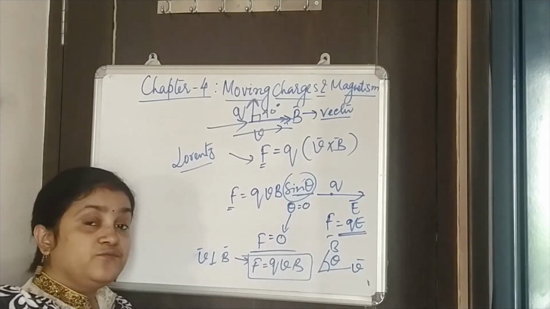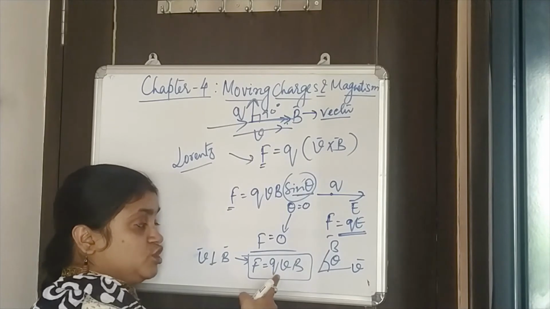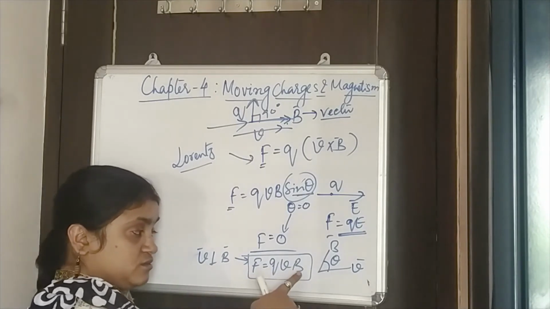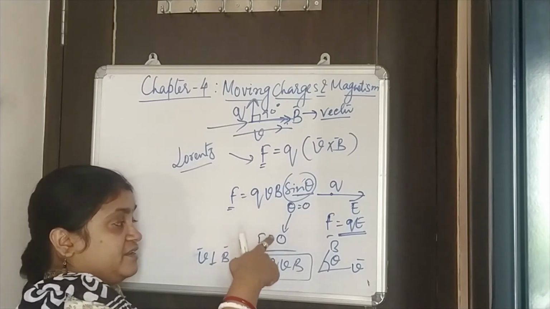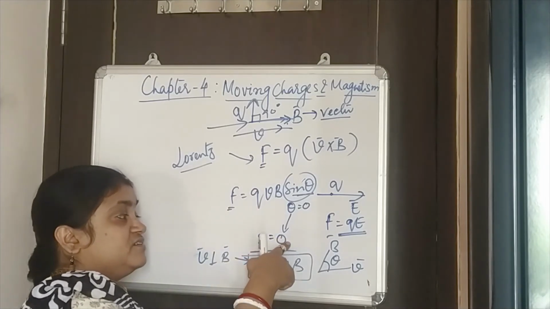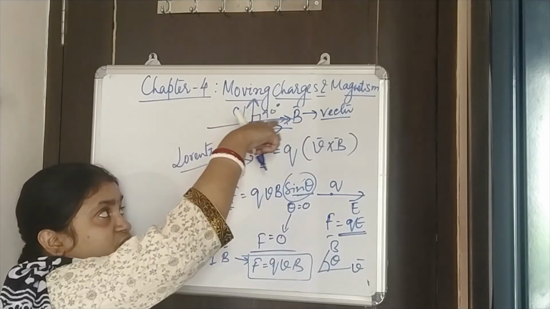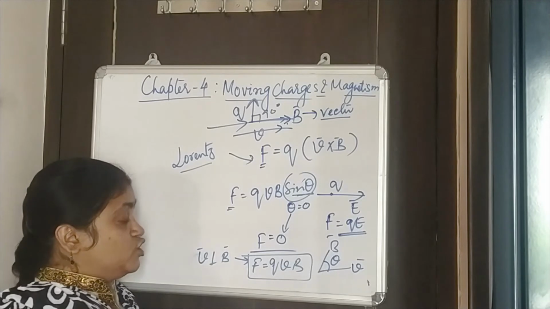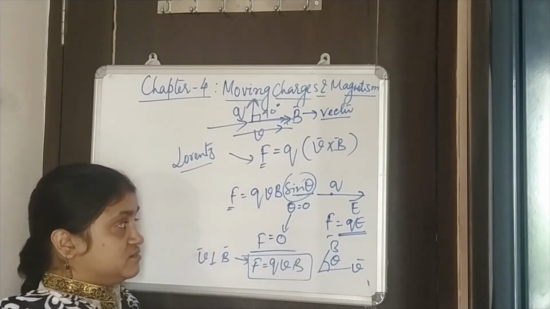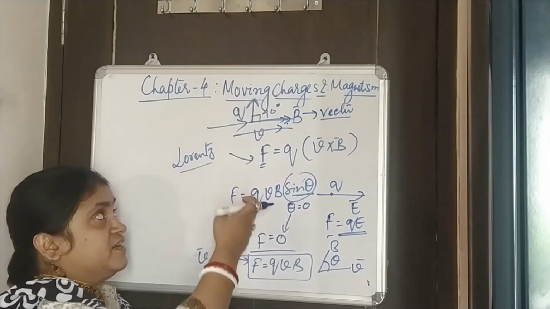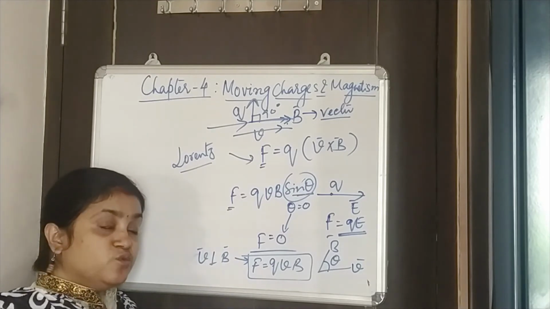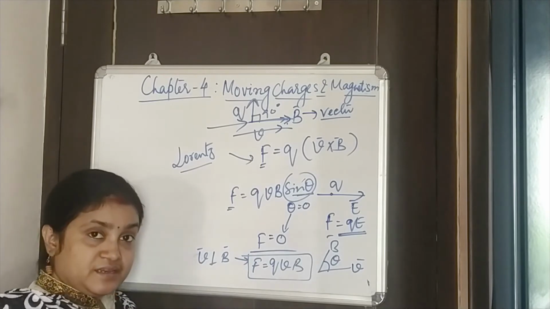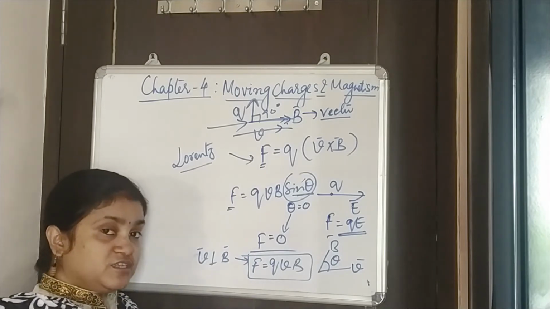This is the magnetic force felt by a charge which is moving in the perpendicular direction to the magnetic field B, and the force will be 0 if the charge is moving parallel to the direction of the magnetic field, right? So this is the magnetic force that is felt by the charge moving through the magnetic field, and this force is also called the Lorentz force.